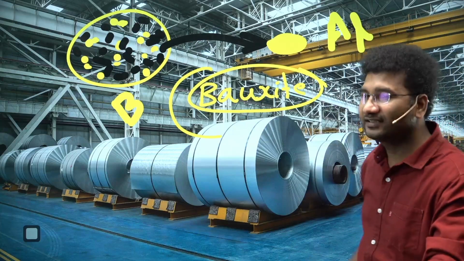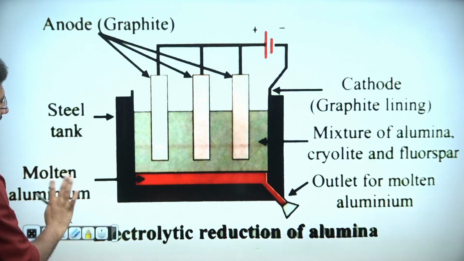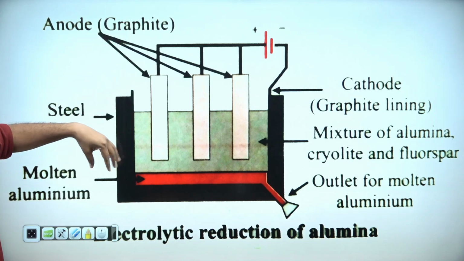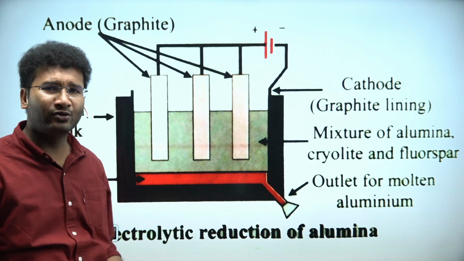In between, the bauxite is converted into powder and that powder is put into a liquid, and it is given extreme voltage of electricity in the cryolite solution, and finally the pure aluminium will be extracted. So you need not know the process in detail.